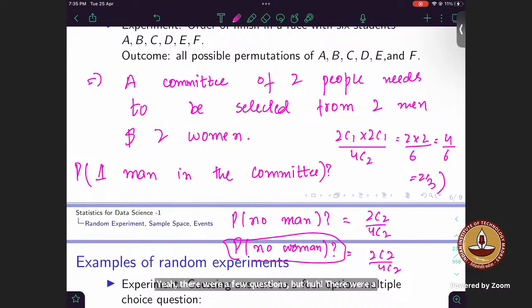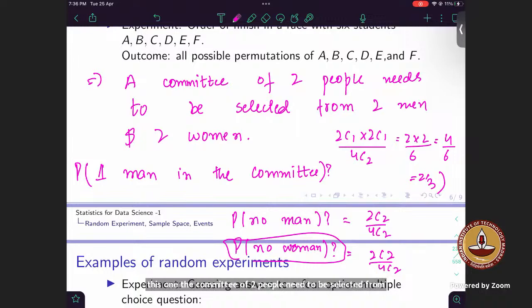Sir, in this question, we can intuitively think that there are 2 men and 2 women, so the probability of selecting 1 man out of 2 is 1 by 2. In which question? A committee of 2 people needs to be selected from 2 men and 2 women.